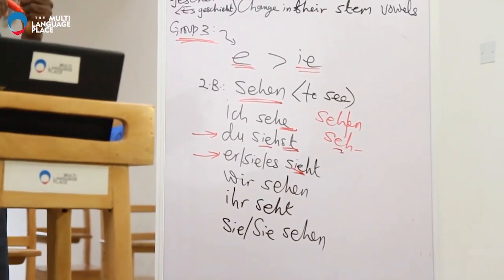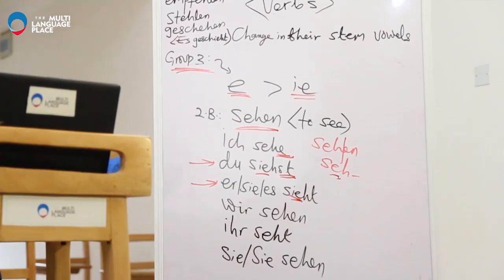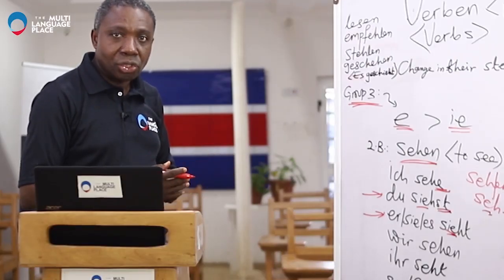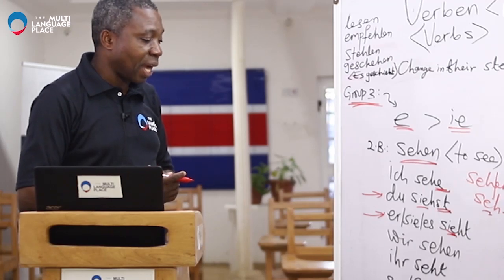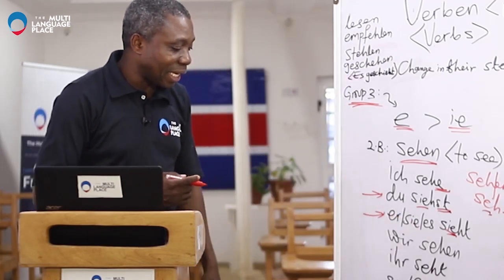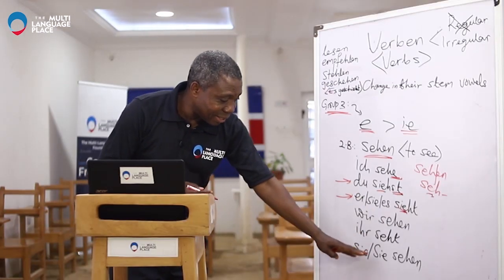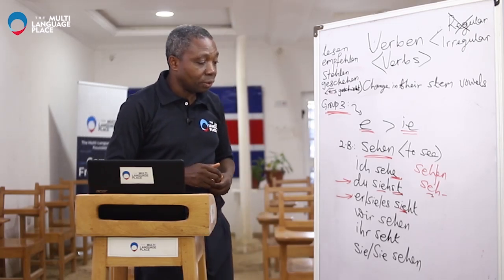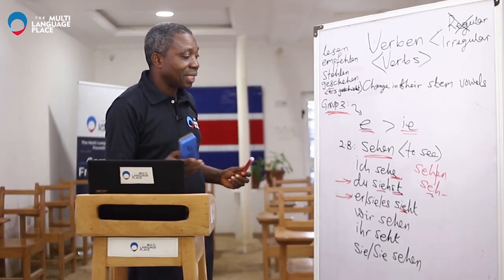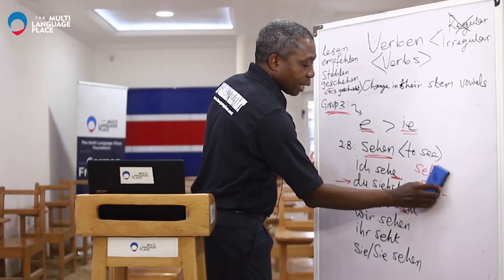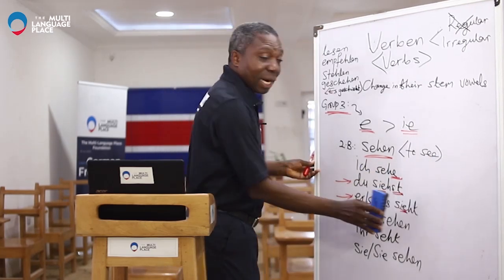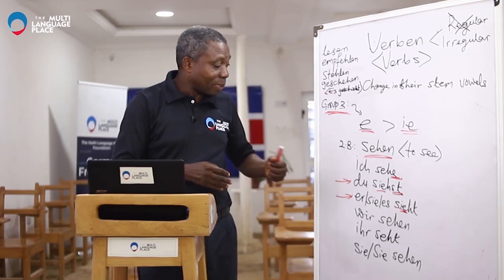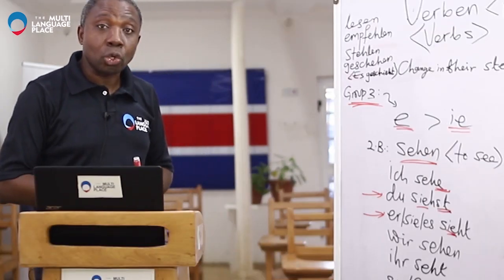I want to encourage you again, these verbs are not many, just master these ones and the ones that are conjugated like them, and you would be very fine. So we have wir sehen, ihr seht, sie sehen. And like that, we have the conjugation of the verb sehen, even though irregular. But I'm sure that with this explanation you are able to conjugate it on your own.